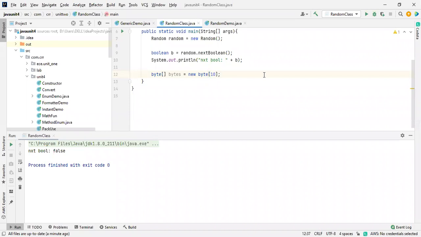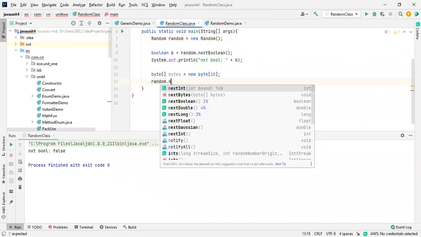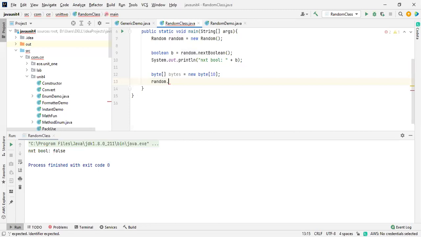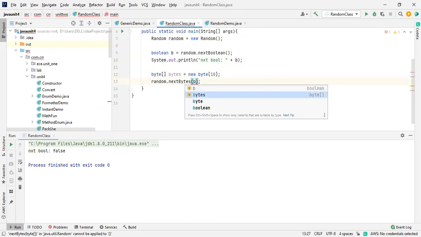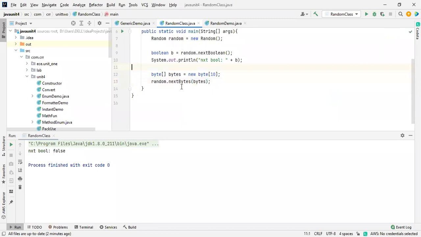This is a byte array, and now I'm going to take random dot. Every time we have to use the Random class reference. You remember that one. Dot nextBytes. Here I'm passing this array to random. So what I'm doing is passing this array, nextBytes, where the size is 10, to the random.